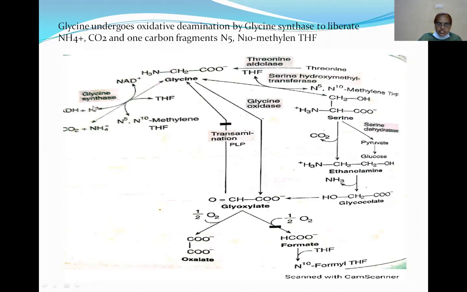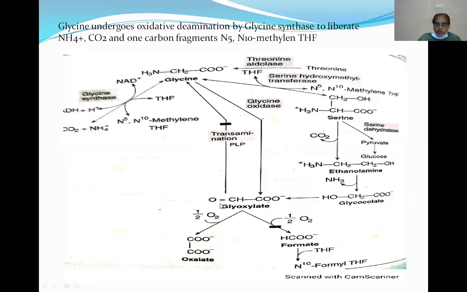The formation of glycine from carbon dioxide and ammonia is reversible. That means this glycine can again degrade to produce carbon dioxide and ammonia. Glycine is synthesized from serine, and serine is formed from glycine. So serine is converted to glycine, and glycine is converted to serine. Here it is a reversible reaction.